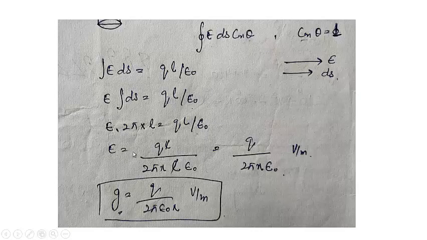This is actually the electric field. This electric field is also known as potential gradient, and it is usually denoted by g in almost all the books. So potential gradient is given as q by 2 pi epsilon naught x volt per meter.